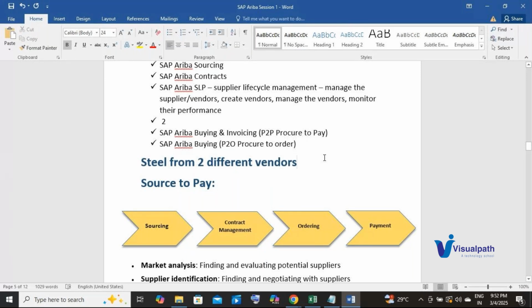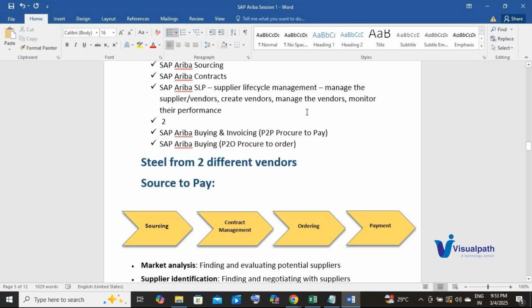One of the vendors is not sending the goods on time. They are delaying the shipment. What will happen if the shipment is delayed? Your output is eventually going to be delayed. You have promised your customer that you are going to deliver something on a certain date, but if you don't have the material needed to manufacture it, how are you going to deliver on time? So to do all these activities, I can use my Ariba SLP.